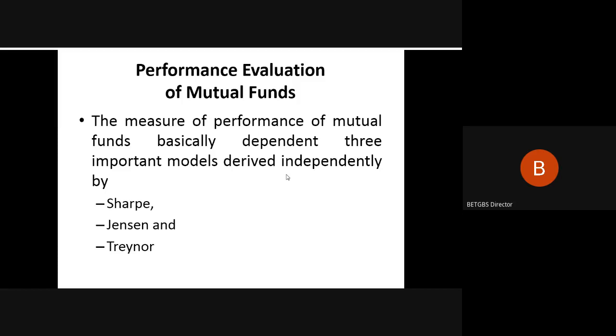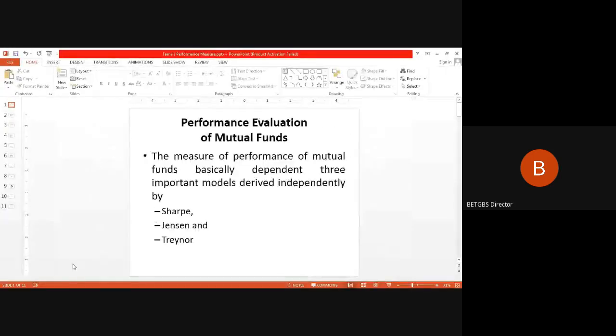But most commonly, these two, Sharpe and Treynor, are used by the mutual fund community and investors at large. So I would stop here, and we shall continue our discussion in the next class with numerical examples on the given ratios and indices.